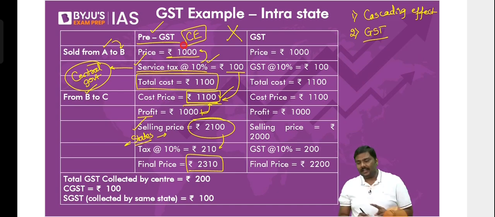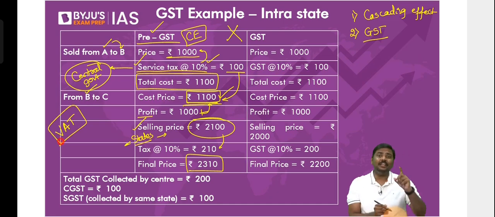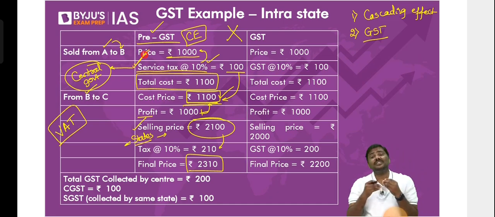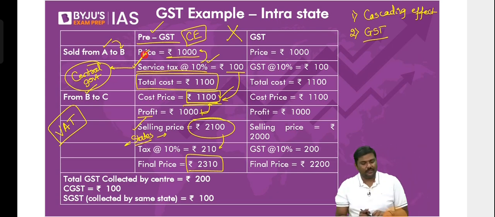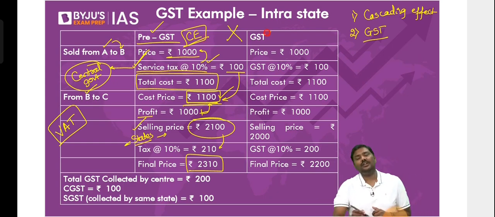Yes. Second, somebody says it is intrastate. Just follow this very carefully. If it is a VAT, you will get the input tax credit because it is intrastate. The same state is collecting, the same state will give. Here it is a service tax. Service tax is collected by the central government and you're expecting ITC from the state government. Just follow the discussion carefully. Is there a cascading effect? Yes. Is the burden of taxation very high on the customer? Of course, yes.